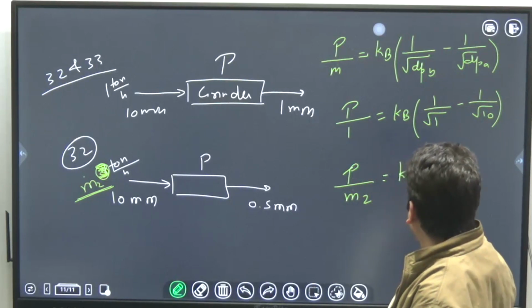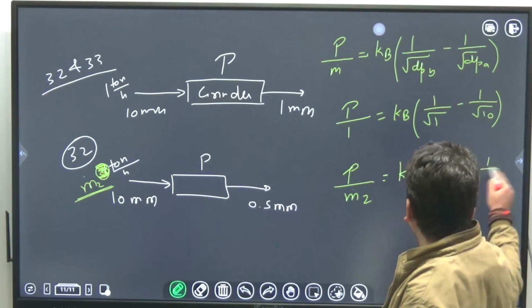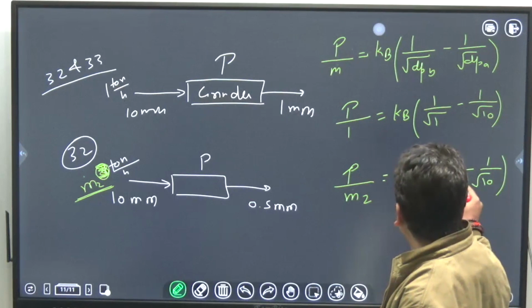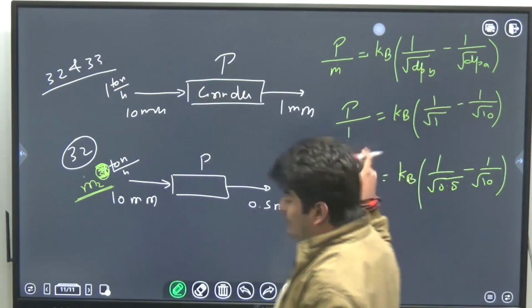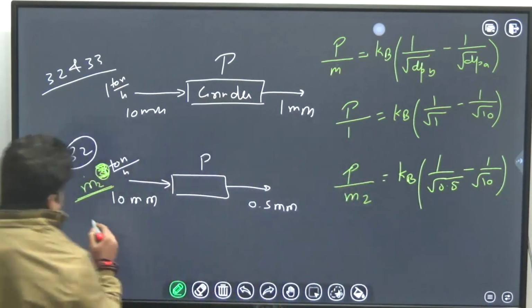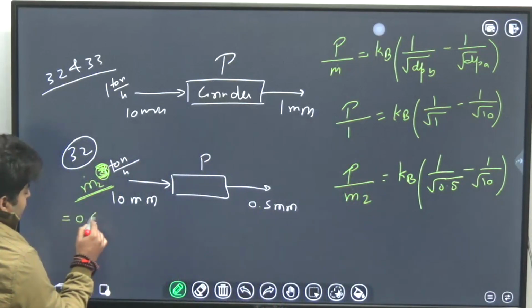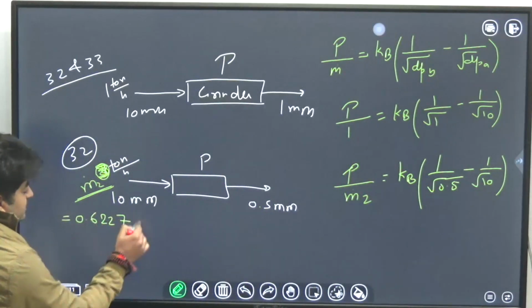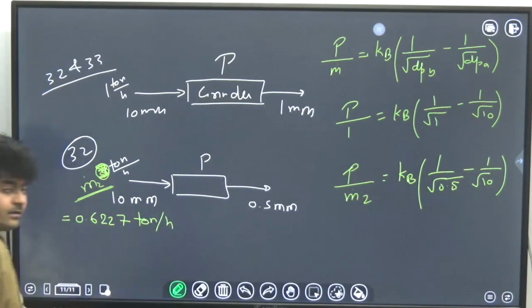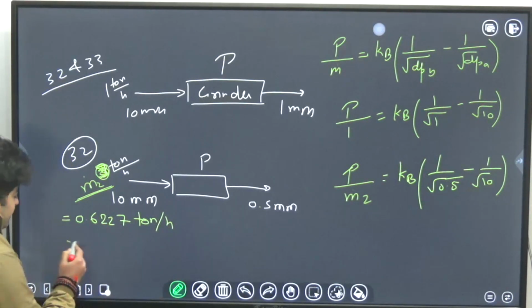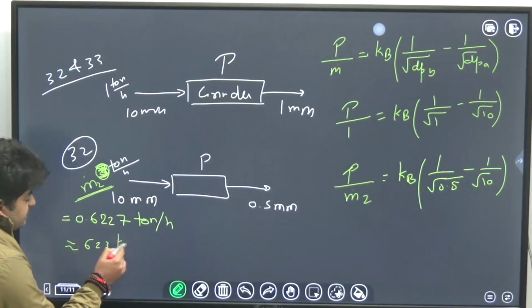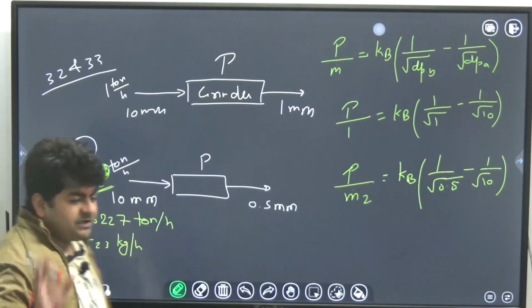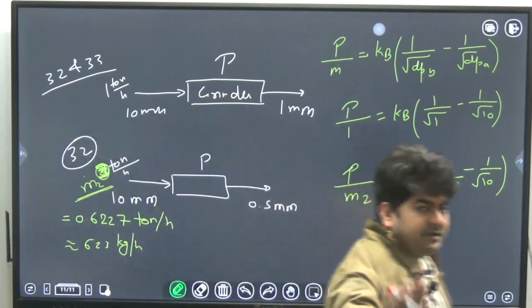Kb will remain the same, the product diameter is 0.5 now and the feed diameter is the same, 10. After rearranging this you will get m2, and you will see m2 is coming out to be 0.6227 tons per hour. Or according to the options you can write it as 623 kg per hour. 32 done. Now 33.